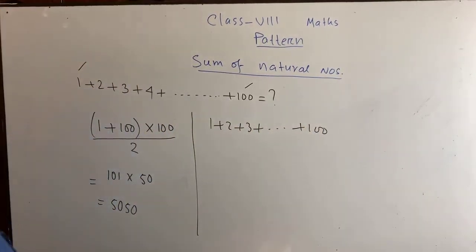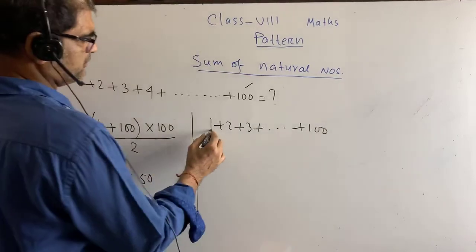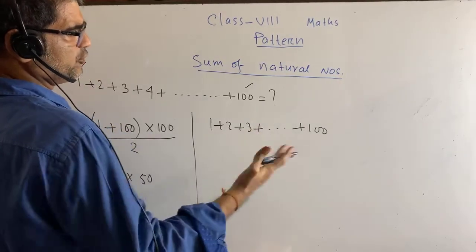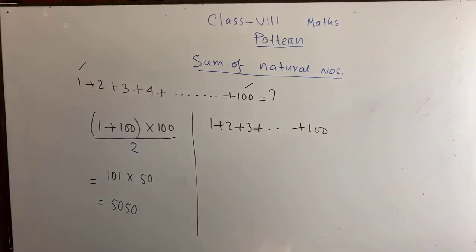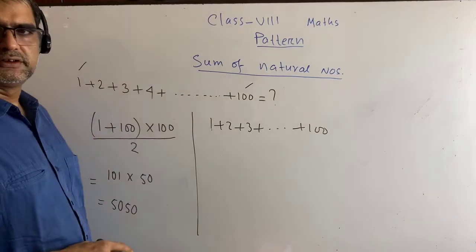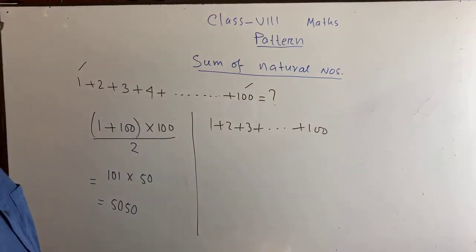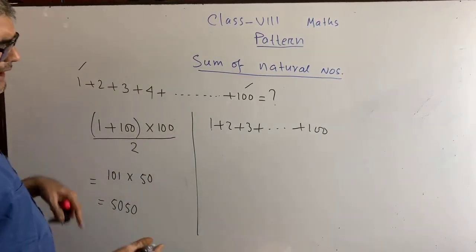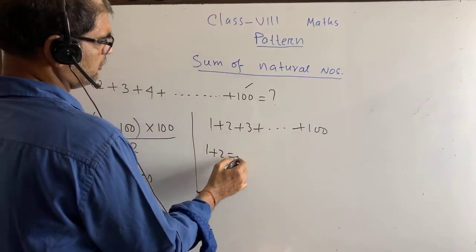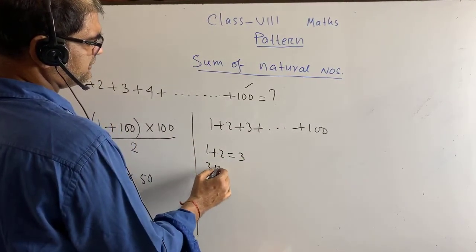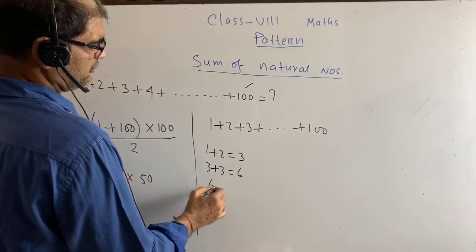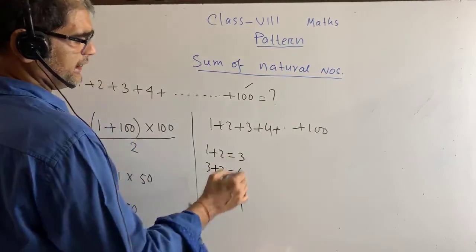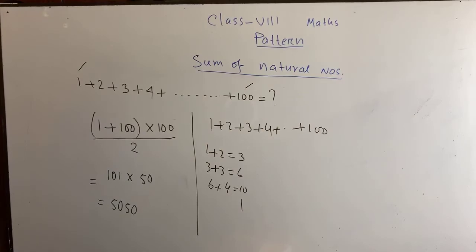So all the students, what are they doing? They are doing 1 plus 2 equals to 3, 3 plus 3 equals to 6, 6 plus 4 equals to 10. In this way they are doing. It will take about 10 minutes or more than 10 minutes. If any of you goes for adding like this, it can take time. In this way, you know the time you will need.